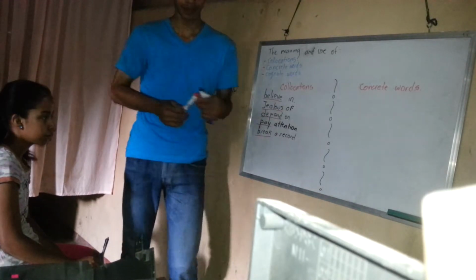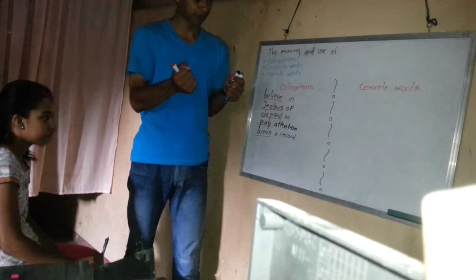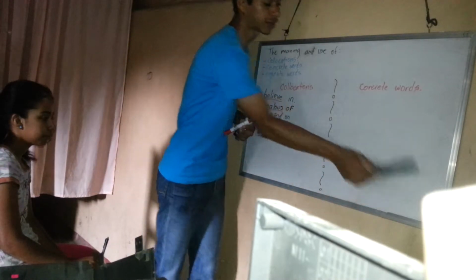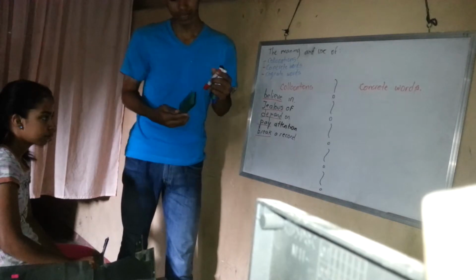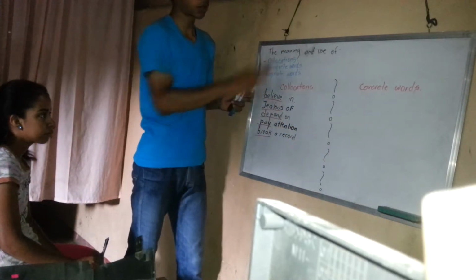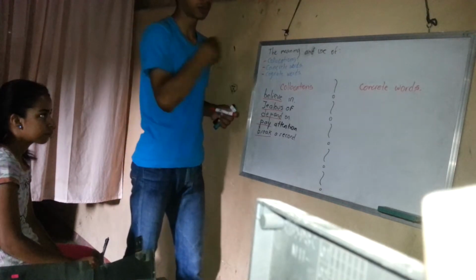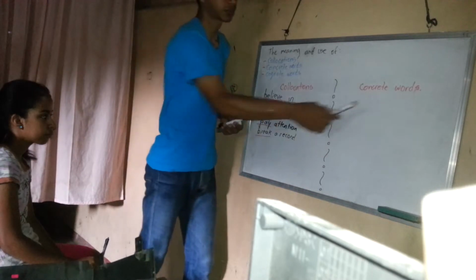So concrete words are all of those things that are tangible somehow. In this case, for example, a marker: we can touch the marker, see it, feel it. Here we have another concrete word, which is eraser. Here we have the wall as well. So all of those things that we can see or observe, or that can be measured, are concrete words.